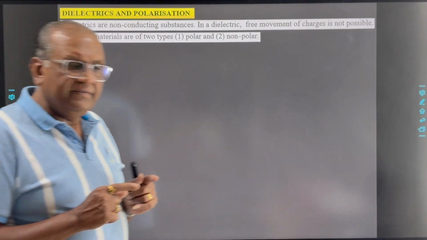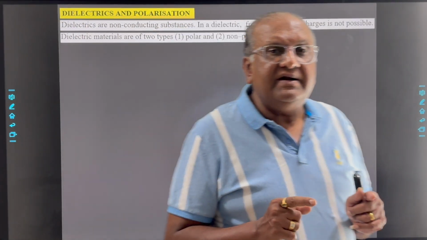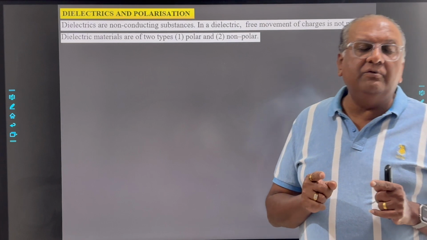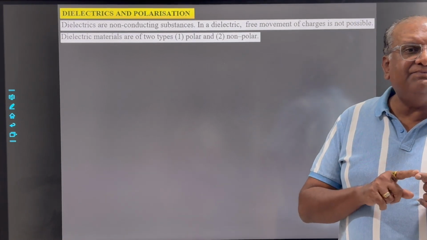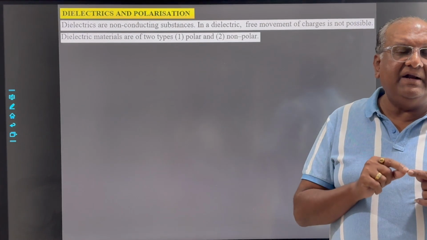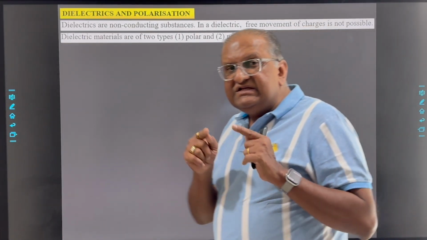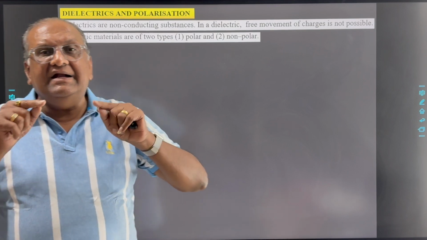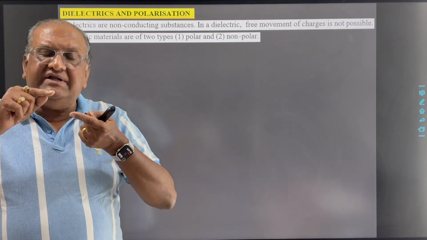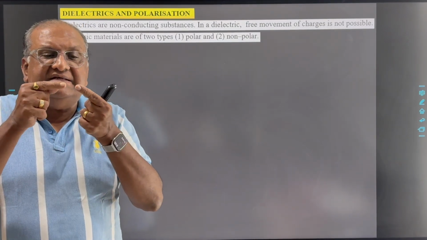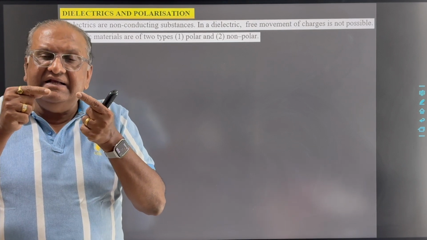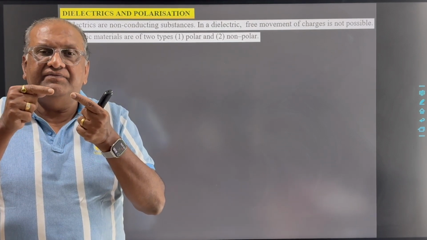If the dielectric molecules possess a permanent dipole moment, it implies that in these molecules the centers of positive and negative charges are slightly separated from each other.